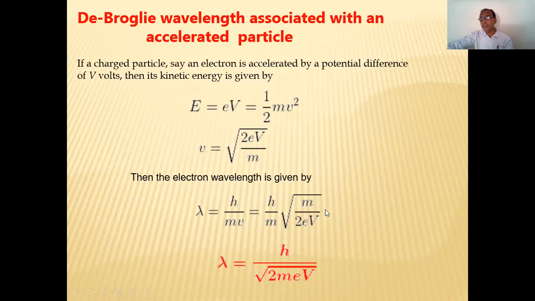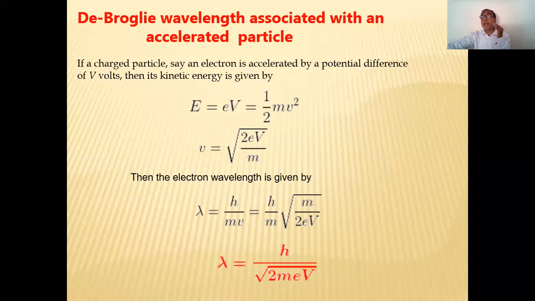Can you understand this equation please? Please tell me yes or no. समझ में आया? Yes, sir. And therefore lambda is equal to h upon under root 2meV. इस इक्वेशन को ऐसे लिख सकते हैं. This is the required expression for the wavelength of the de Broglie's wave in terms of energy.